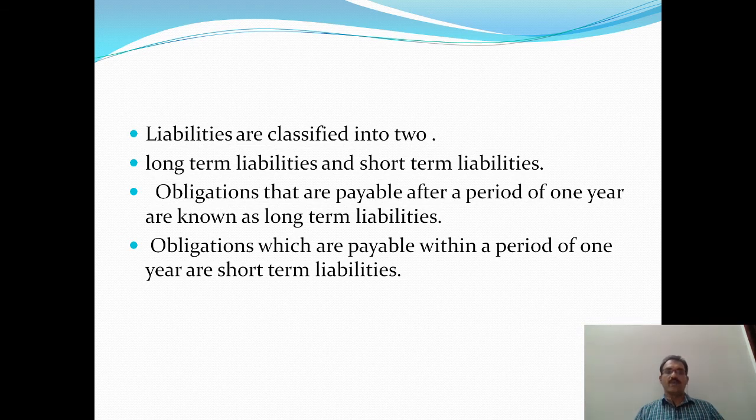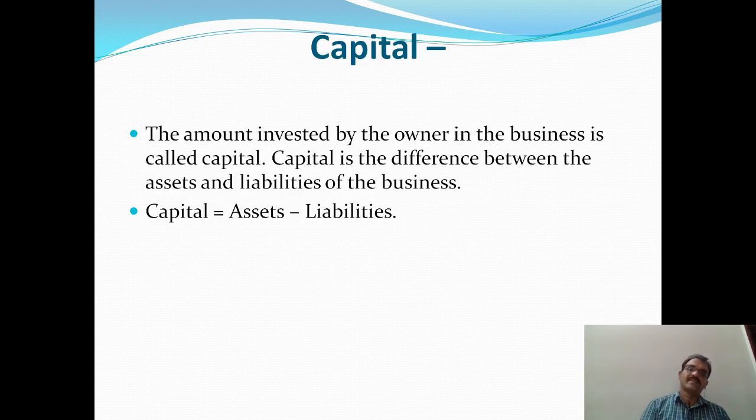Suppose we have borrowed money from a bank and that amount is payable after 2 years, then we can call it a long-term liability. Then what is a short-term liability? Obligations which are payable within a period of 1 year are short-term liabilities.